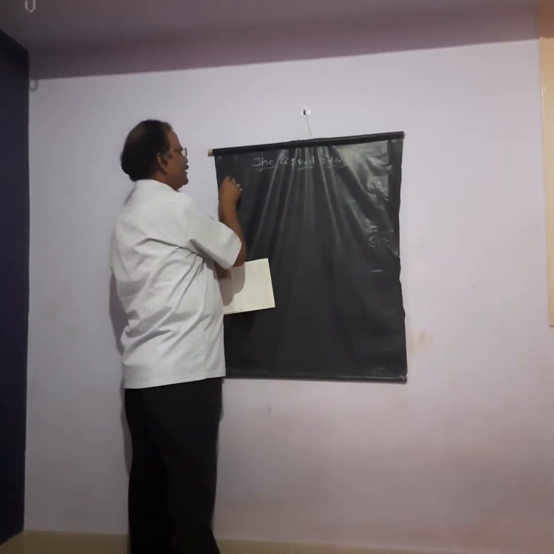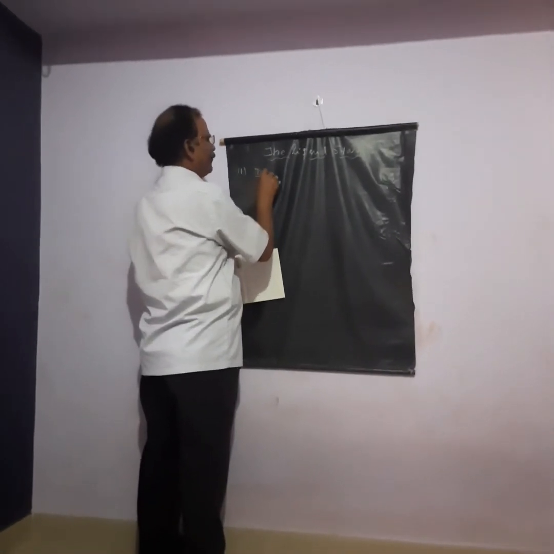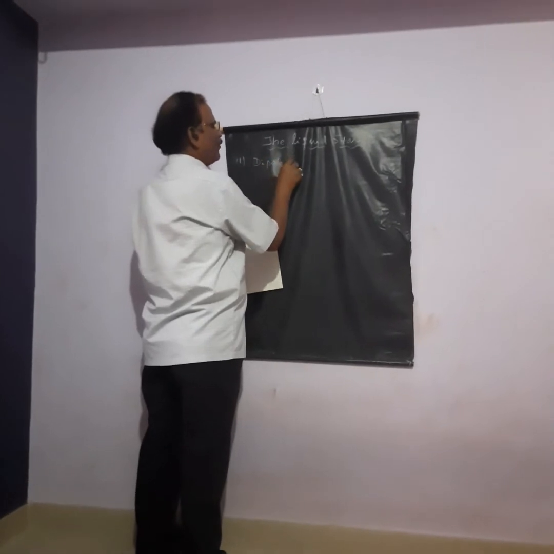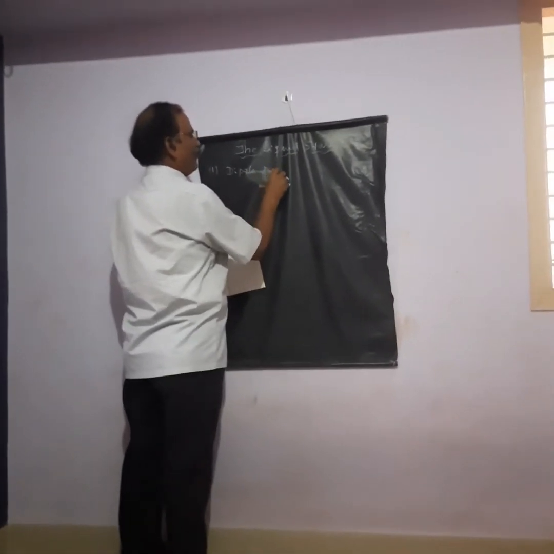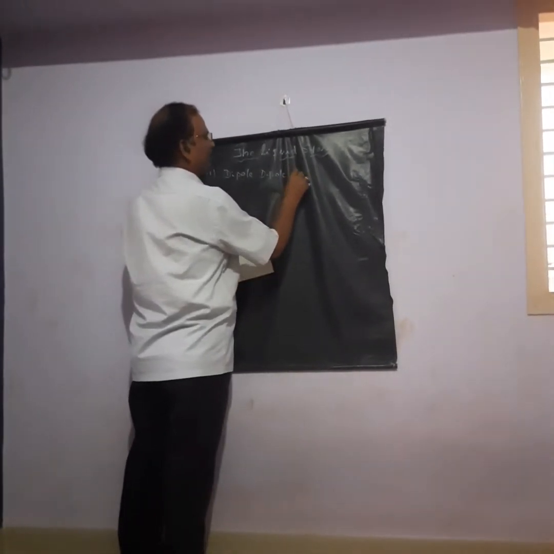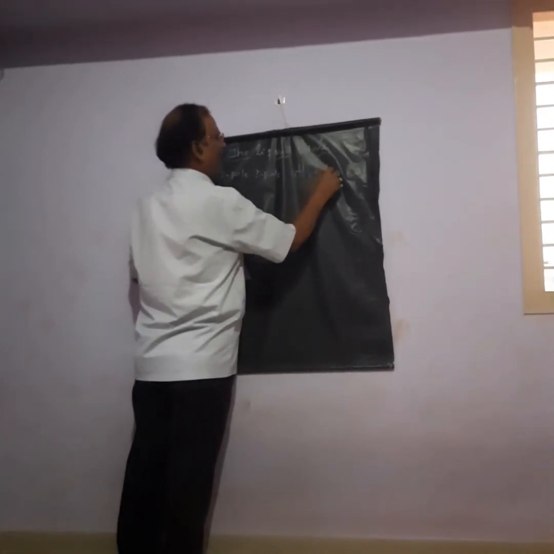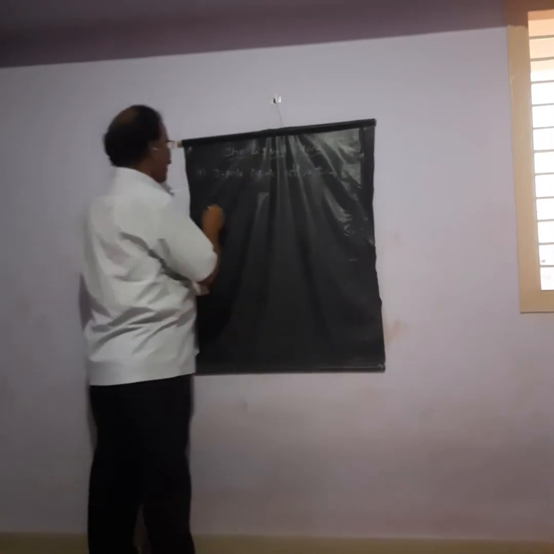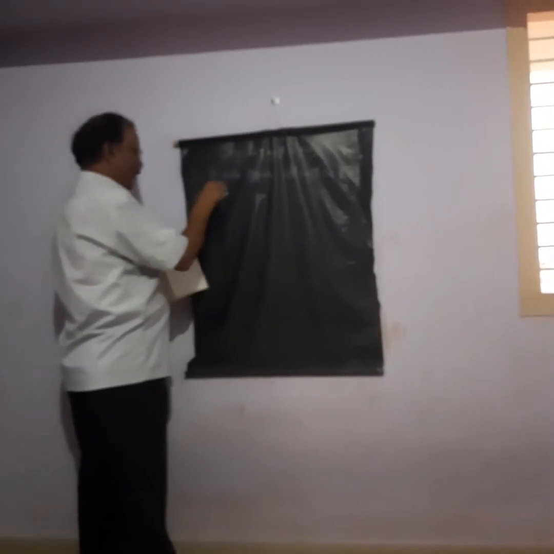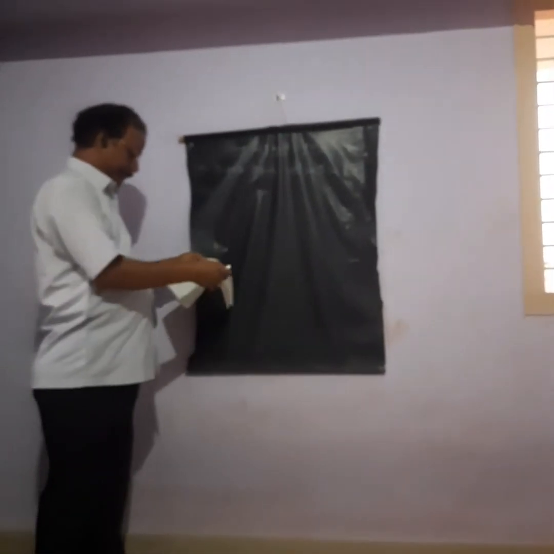So one is the dipole-dipole attraction. And the second is the London forces.